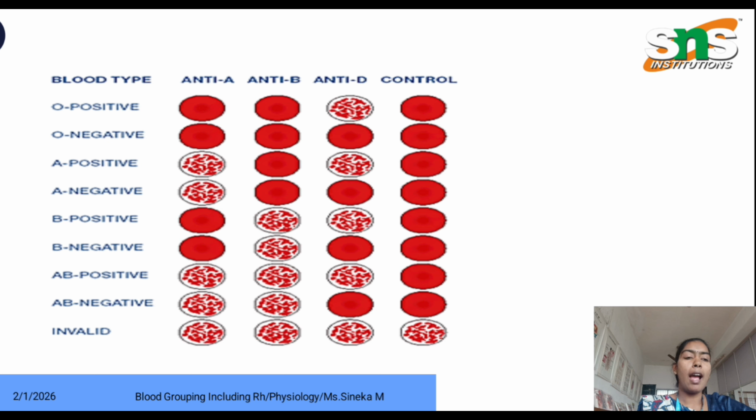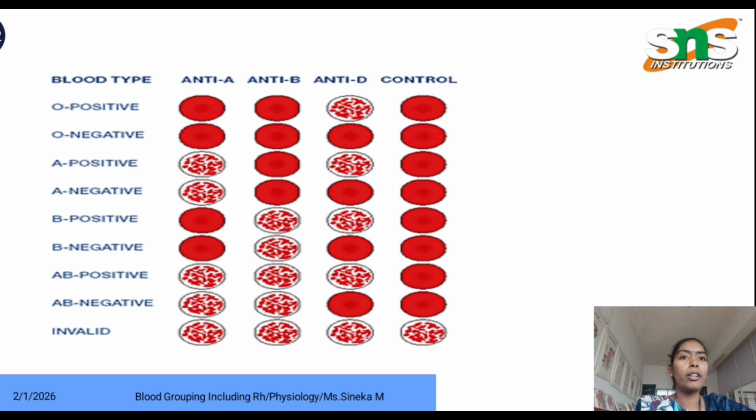Based on anti-D and also anti-A and anti-B, we classify the blood groups into O positive, O negative, A positive, A negative, B positive, B negative, AB positive, AB negative and also invalid. For O positive, agglutination occurs only in anti-D solution. For O negative, there is no agglutination. For A positive, agglutination occurs in anti-A and anti-D. For A negative, agglutination occurs only in anti-A.